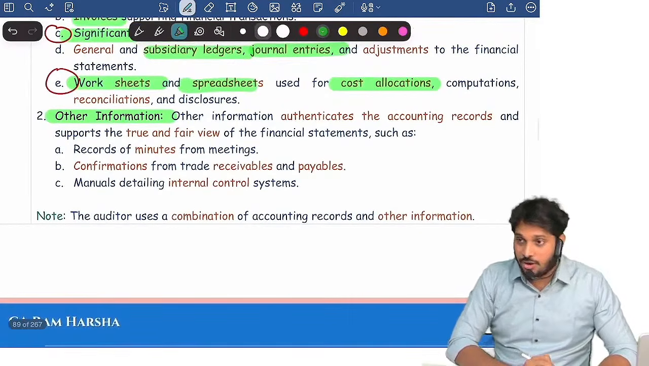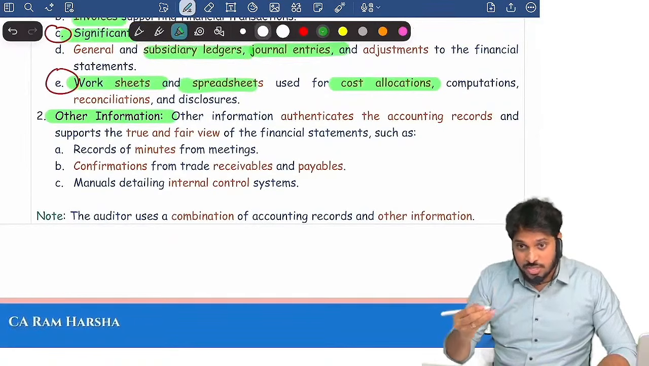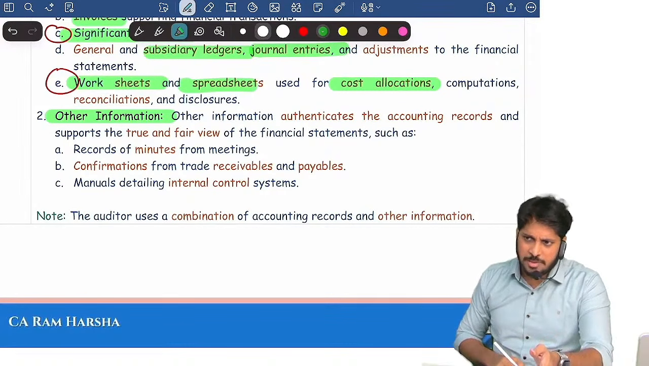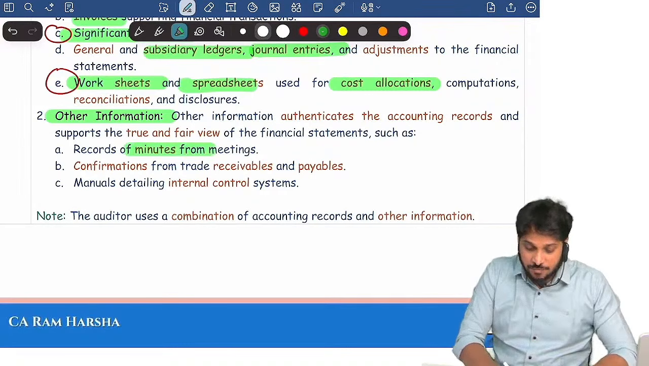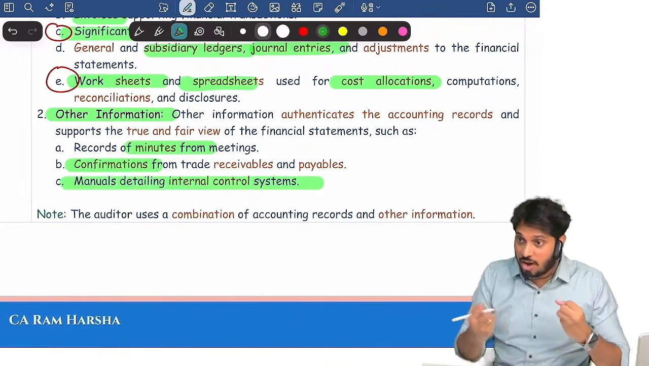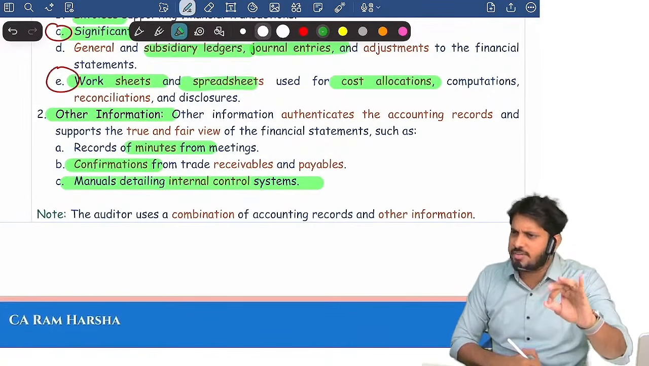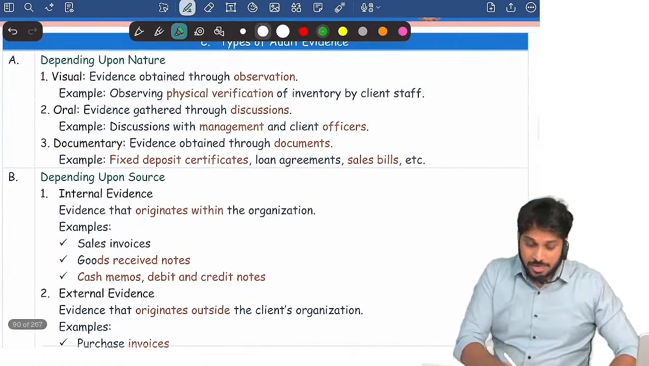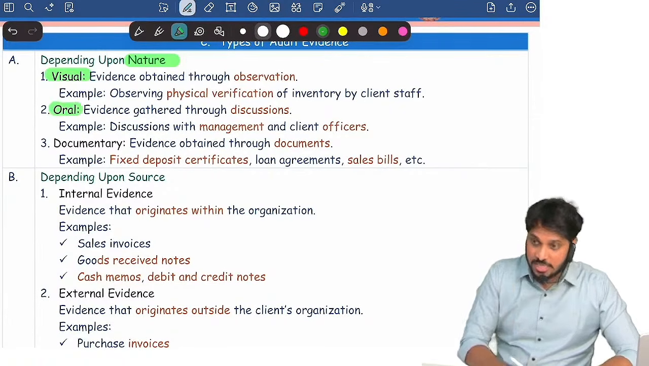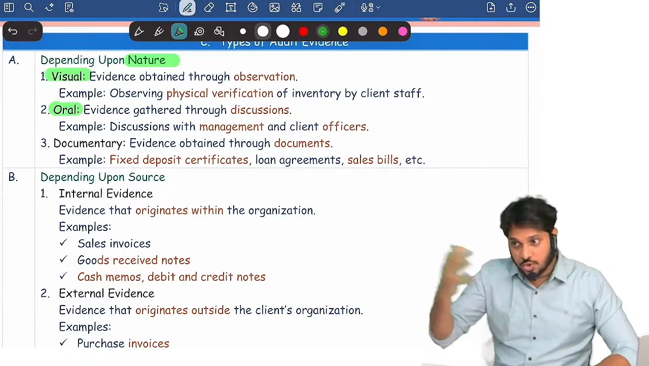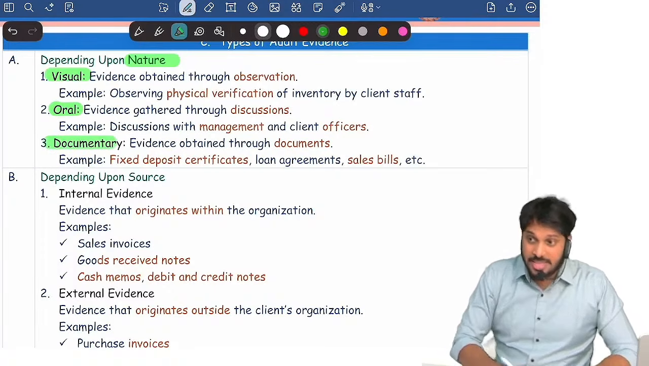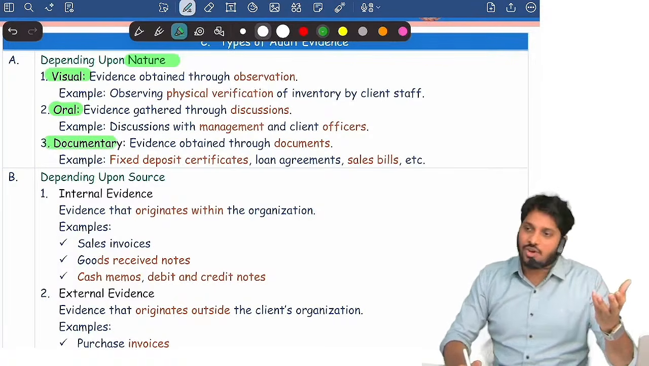Audit evidence also includes other information. Remember, evidence is not just accounts. We don't depend only on books of accounts. We also focus on minutes of the meeting, external confirmations, internal control manuals, and non-financial documents. This is also audit evidence. Now based on nature, we get evidence by observation, and we get evidence orally. When we ask questions, when we inquire, they respond. That response is oral, that's evidence. Or they may give us a response in writing, that's documentary.